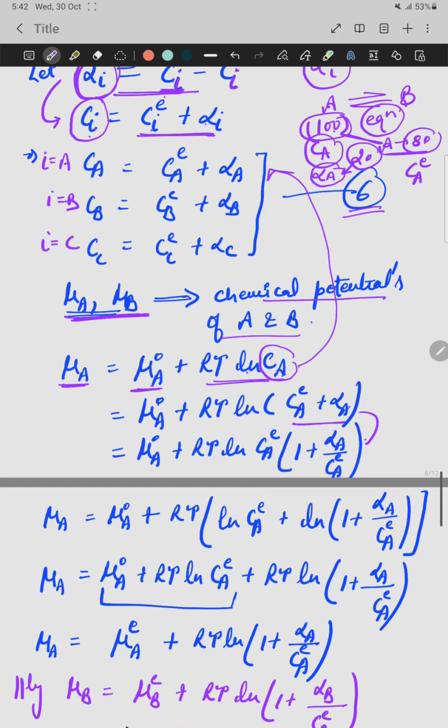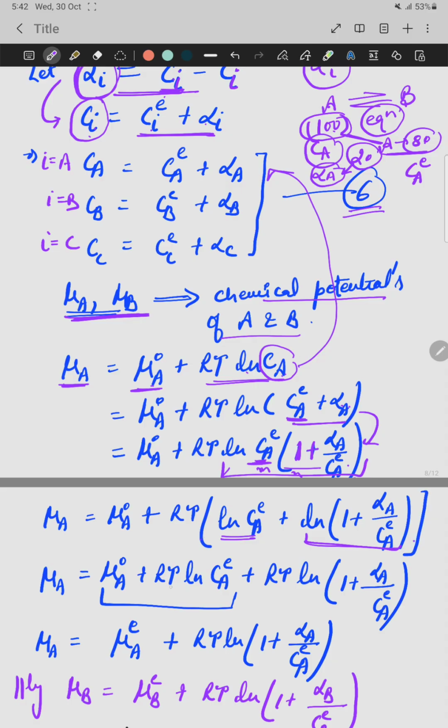In the next step, C A E is taken as common, and in the bracket we will get 1 plus alpha A divided by C A E. Now use the formula log m into n, log m plus log n.